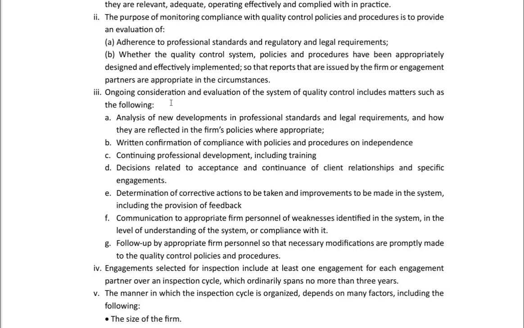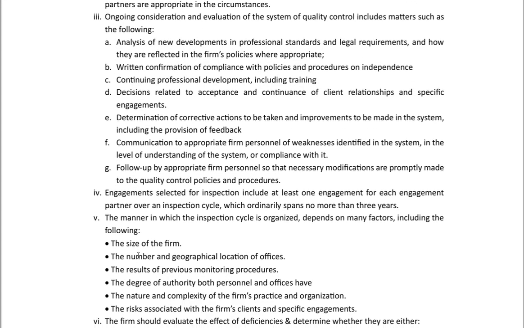Communication to appropriate firm personnel of the weaknesses identified in the system, in the level of understanding of the system or compliance with it. Very much important. And follow up by appropriate firm personnel so that necessary modifications are promptly made to the quality control policies and procedures. This ongoing consideration point, again, is very much tested and very important for the exam.